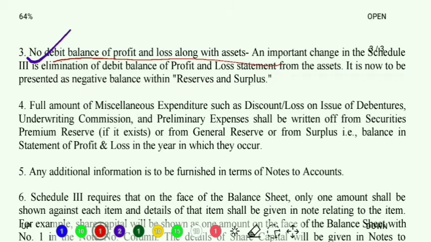That means even if I am having a debit balance of profit and loss, what is a debit balance of profit and loss? It means I am having a loss. Even if I am having a loss, I will not record it on the asset side. I have to put it under the equity and liability side only, but with a negative balance. That means I will put brackets. Remember, in order to show a negative balance, we put brackets, na? Similarly, we are going to record that particular loss with the brackets on the equity and liability side.